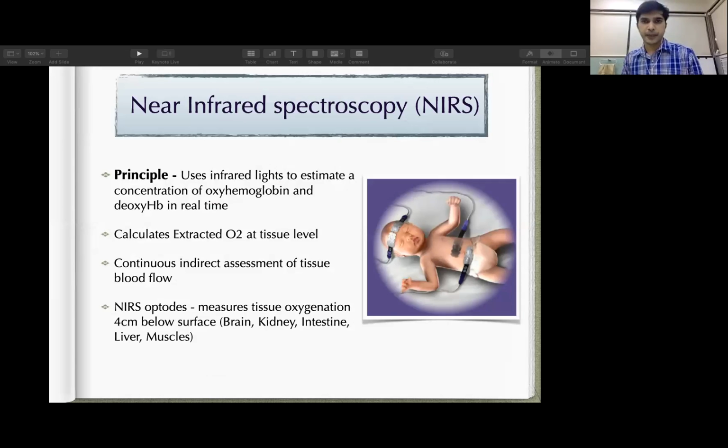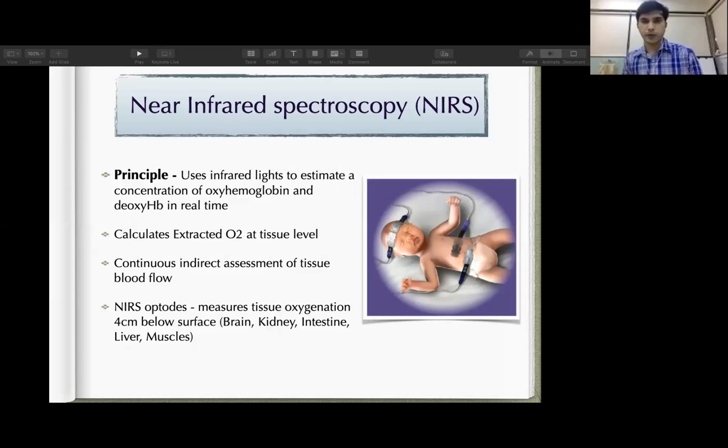Near infrared spectroscopy, basically this tool or this machine uses the principle that it emits infrared light that detects the concentration of oxyhemoglobin and deoxyhemoglobin, and then it calculates how much oxygen is extracted at the level of tissue.